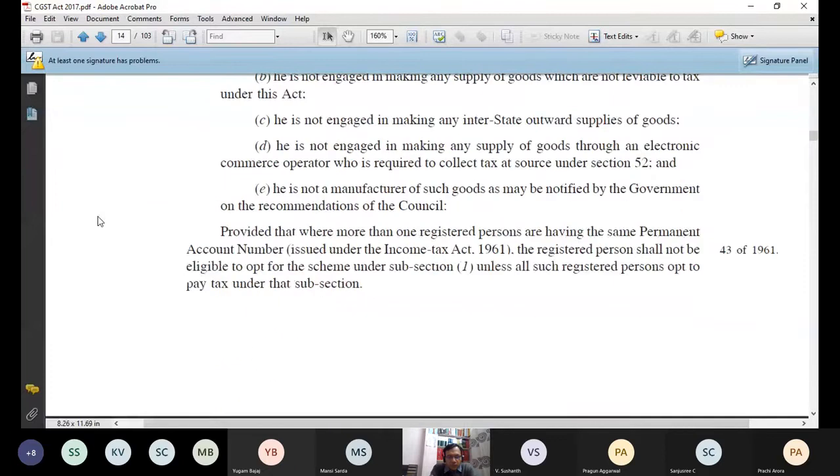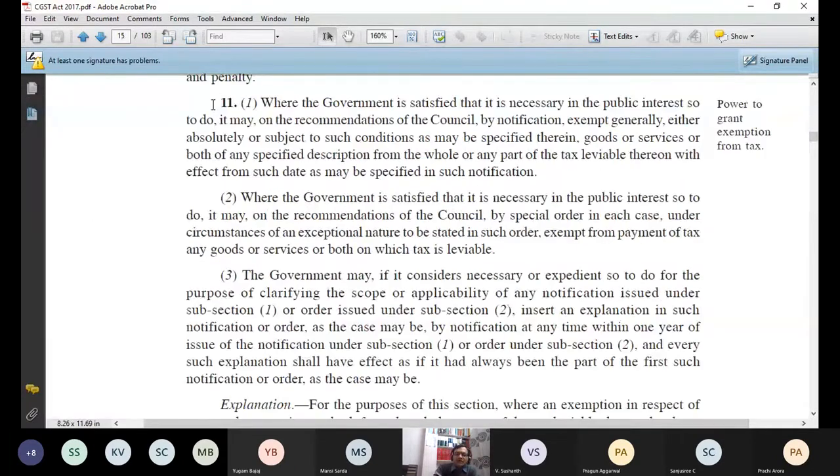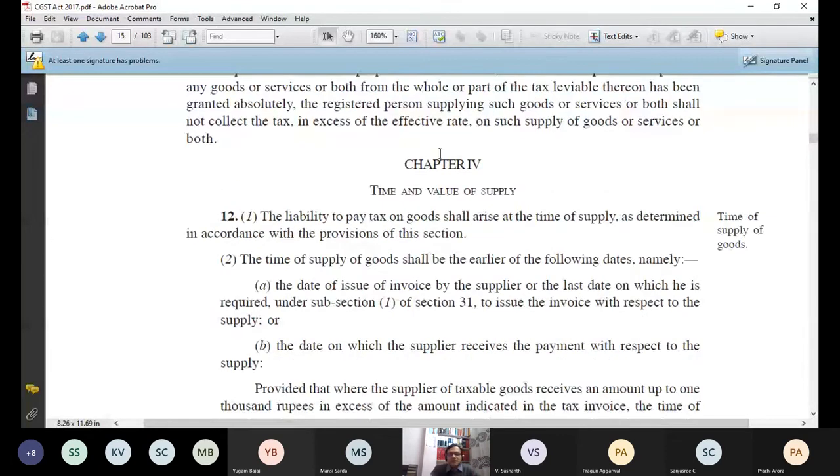And the 11th section is exemption. Under the Income Tax Act, all the exemptions are written in section 10 of the Income Tax Act 1961. Under GST laws, it is written in section 11 of the CGST Act: power to grant exemption from tax. So this tax is what? Central tax. That's it. And then a new chapter starts from section 12, which I'm not discussing right now. So in this discussion, I'm going to discuss with you the topic of levy and collection. It is chapter 3 of the CGST Act, and there are 5 sections in this chapter: section 7, 8, 9, 10, 11.